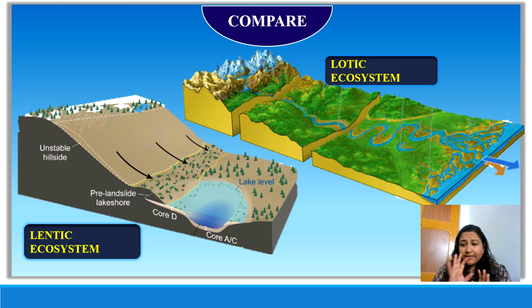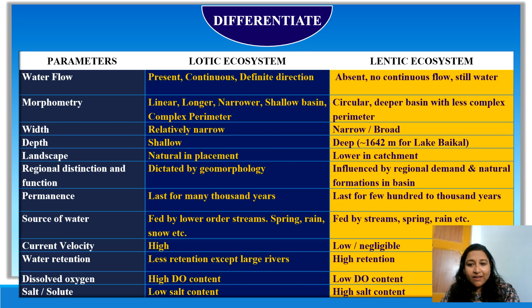Let's discuss that with the help of a table as well. Here I'm going to show you a table where on one side we have the parameters, and how those parameters appear in lotic, and then how they appear in the lentic ecosystems. So this is from the point of differences. One thing I would like you all to keep in mind is that these are not fixed, right? There could be exceptions, so I'm very open to that. But these are some of the general points of differentiation that we can consider.